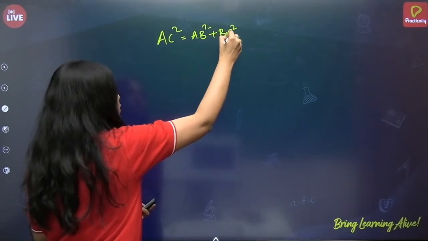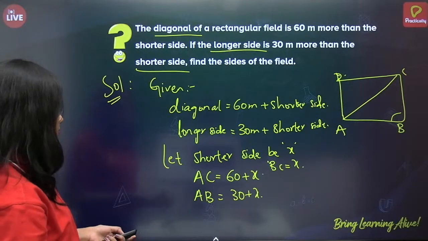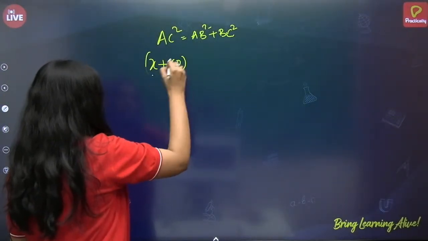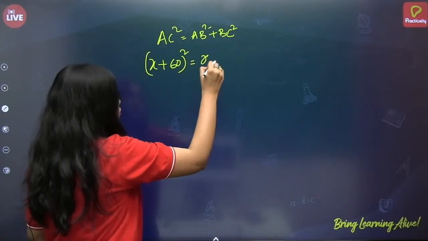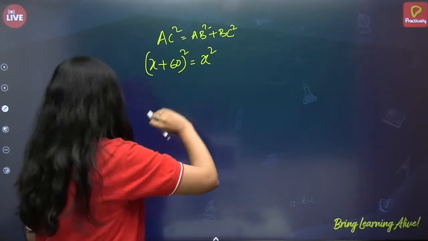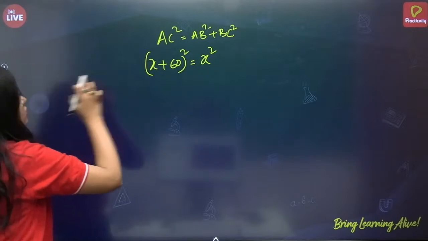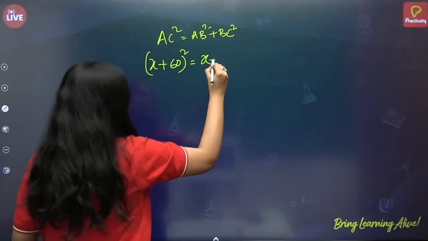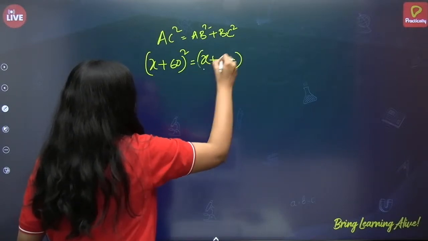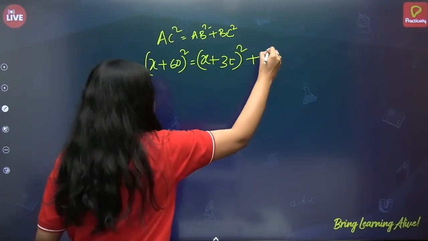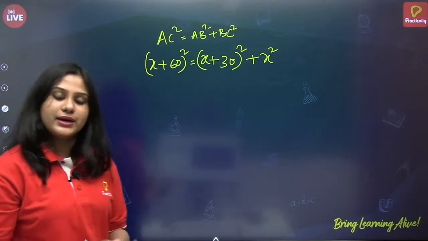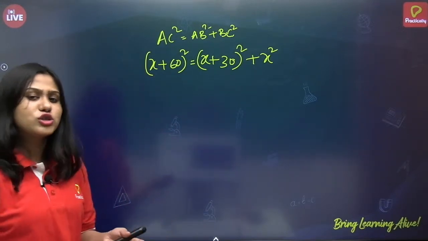So, just substitute. What is AC square? X plus 60 whole square is equal to X plus 30 whole square plus X square. Now if you solve, we'll get a quadratic equation and the solution we can find.